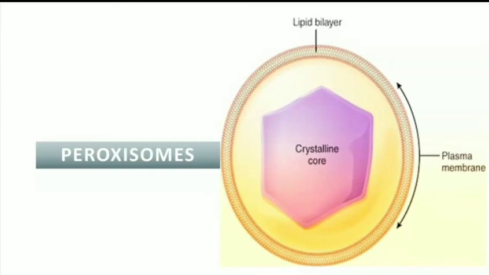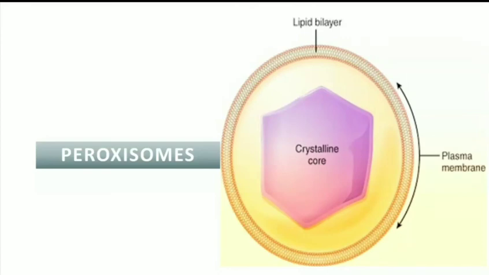Also there is one disease related to the peroxisomes, which is peroxisome biogenesis disorder, known as PBDs, a group of rare diseases involving the enzyme activities of the peroxisomes.